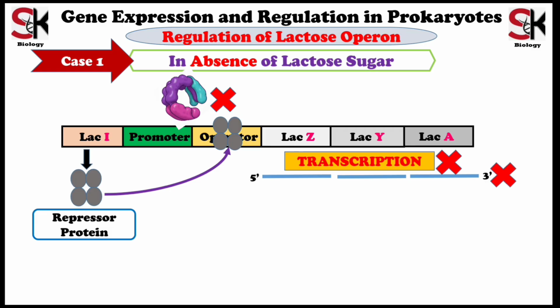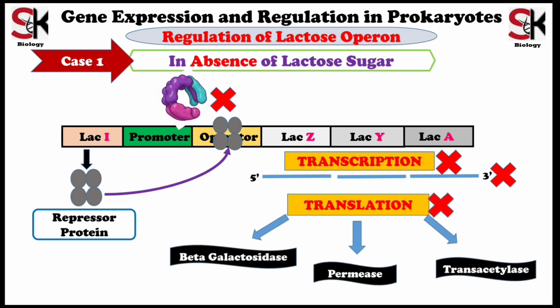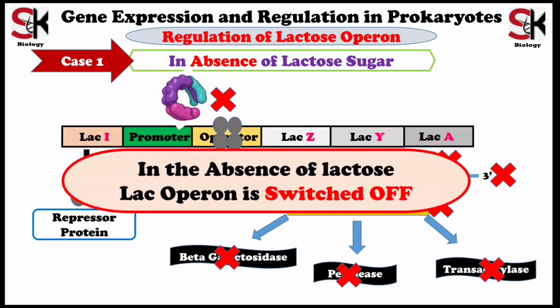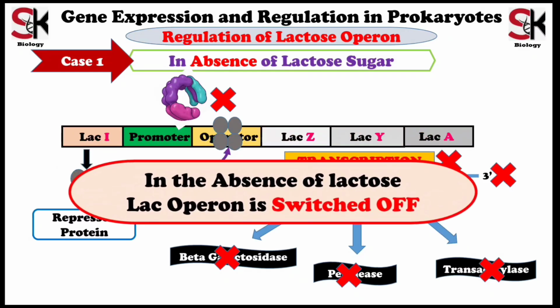Without mRNA, no translation will occur. So ultimately, there is no synthesis of any protein: beta-galactosidase, permease as well as trans-acetylase. So the conclusion is, in the absence of lactose, the Lac-Operon is switched off.